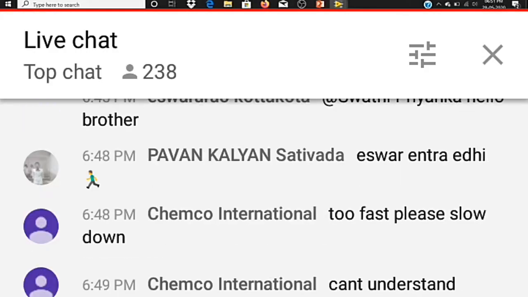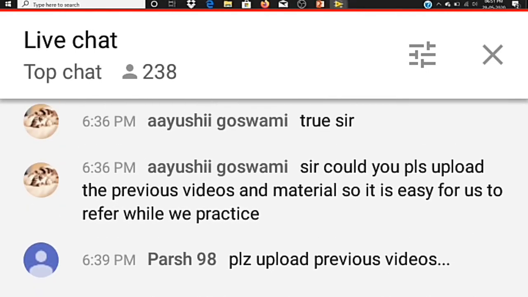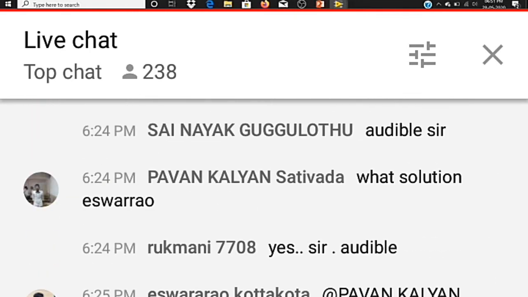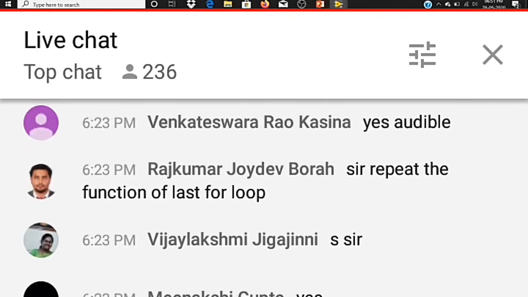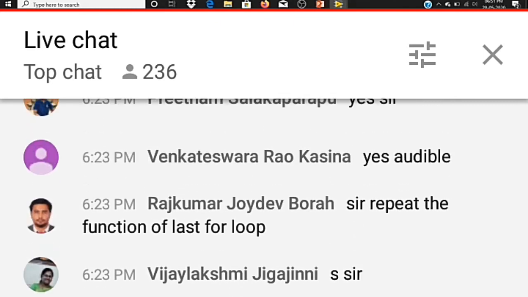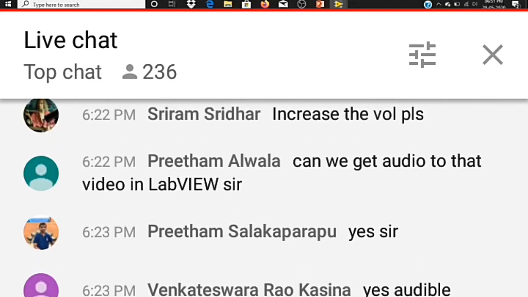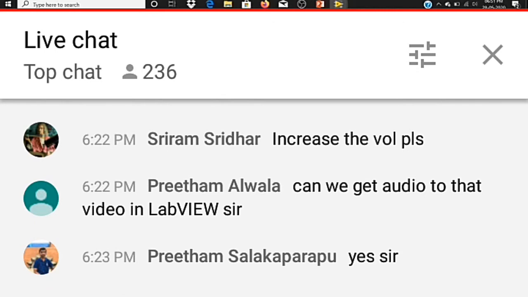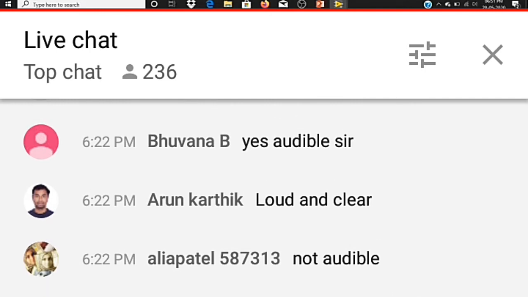Again I'm going to use the for loop, the same logic I used to calculate the frequency feature. The same thing I'm going to repeat now. Create a constant for it. I need this data to pass inside the loop, that is my extracted feature data. Inside this I'll use index array, the same function. I'm not going to use any other function. Again I need the unbundle by name function.